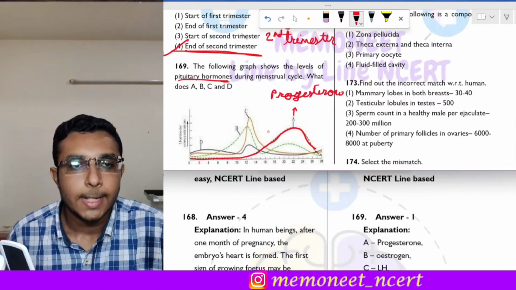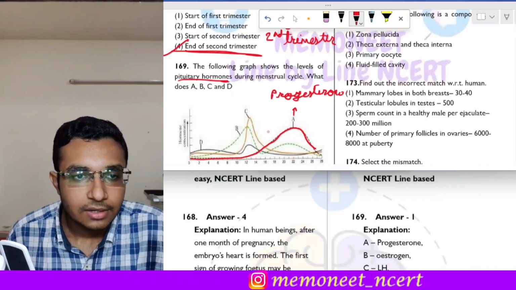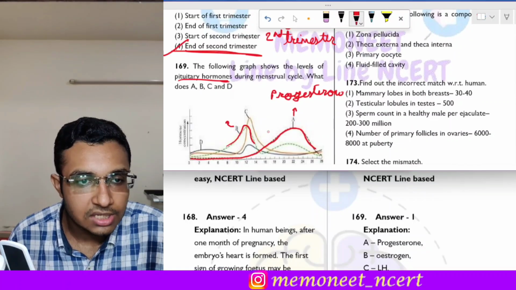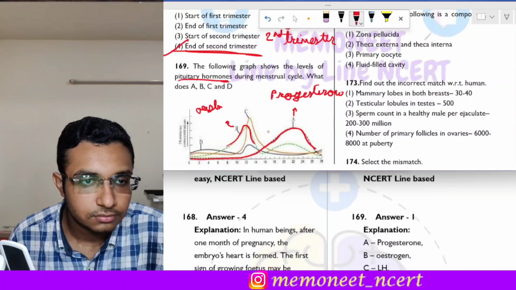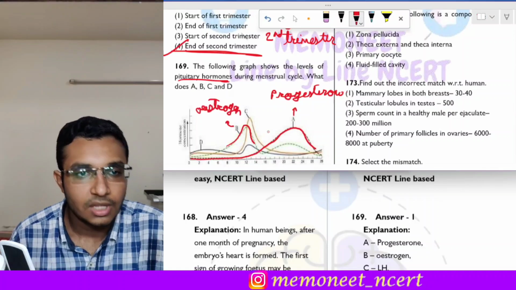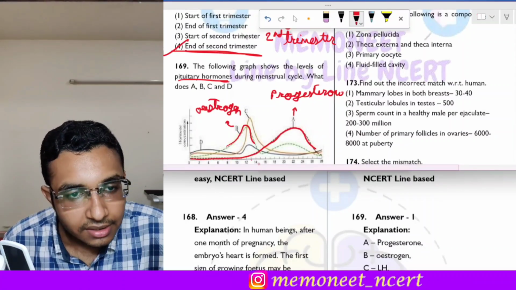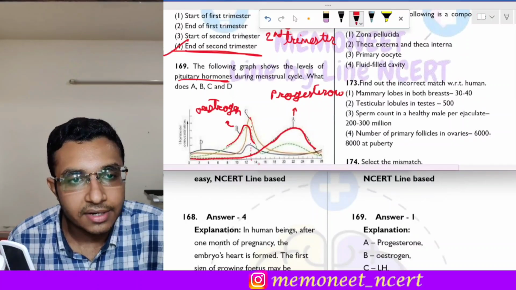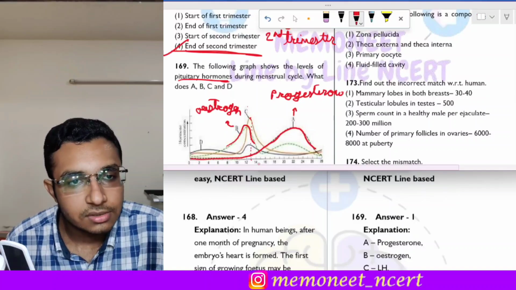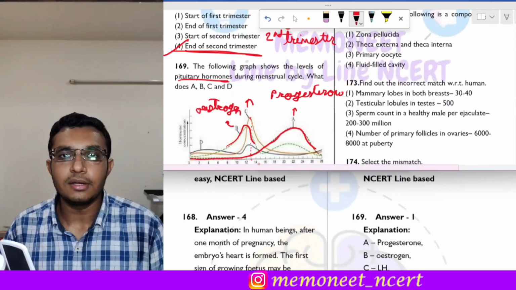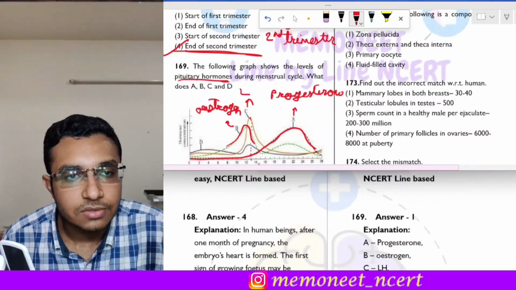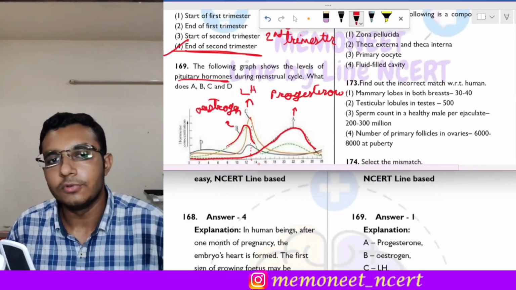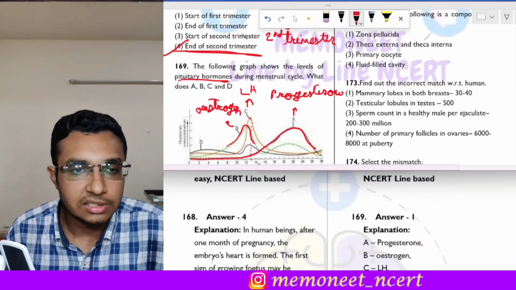Okay, next we come to hormone B. Now hormone B is this graph. So this graph is of estrogen. Now at the day 13, here is the day 13, and as you can see, this is the C graph and it is attaining a peak. So which is the hormone C which attains a peak? Okay, so this is the LH, and this period is called as the LH surge, which helps in the process of ovulation. So the hormone C is LH.